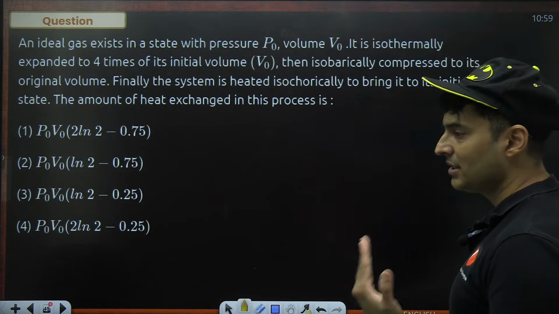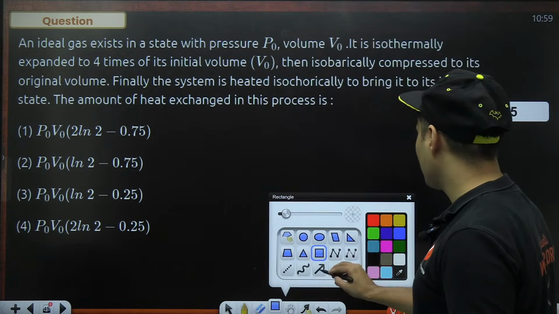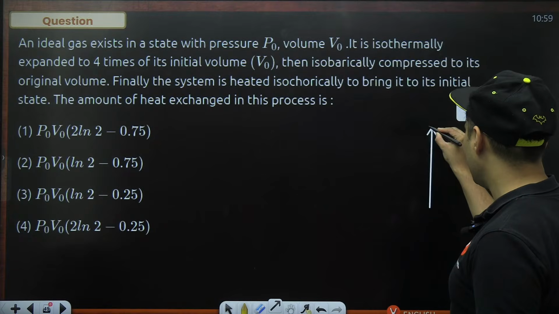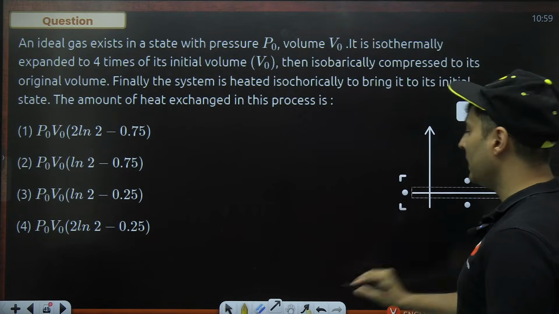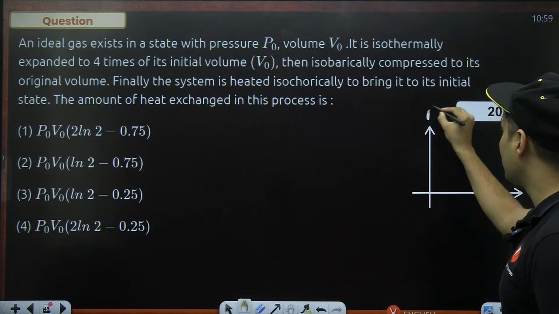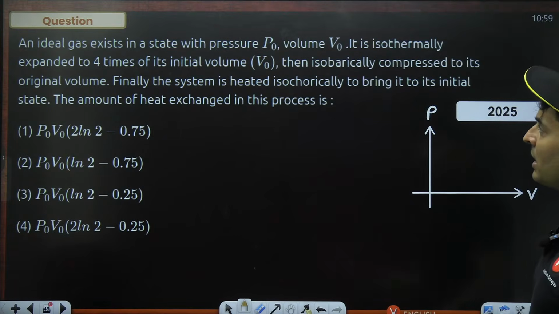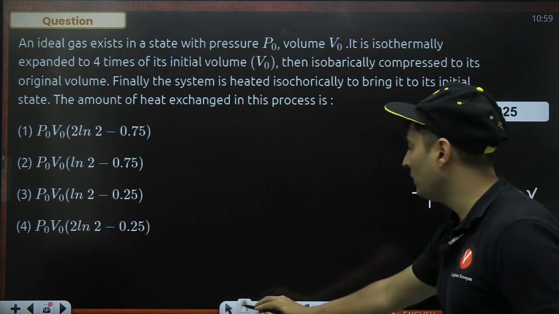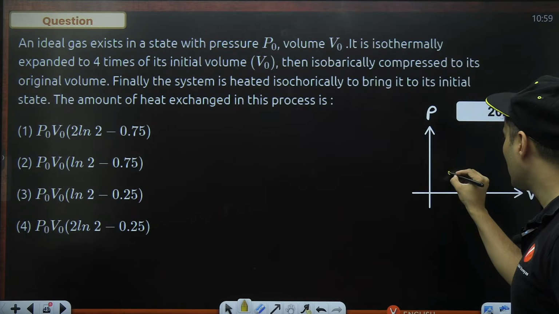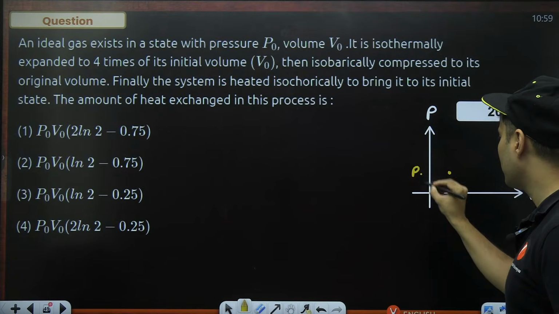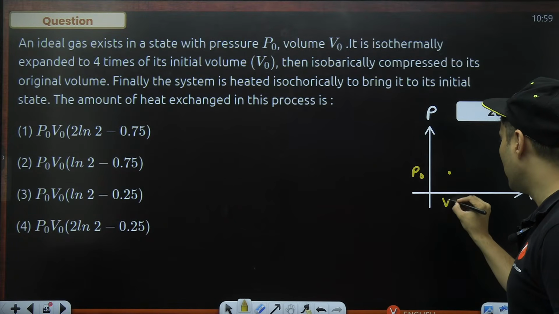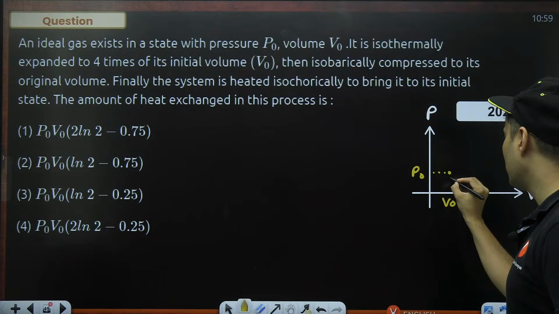The amount of heat exchange in this process is. In such questions, it is better to draw the diagram of what is exactly happening so that you get a good idea of the processes. So this is pressure, this is volume. Let's call this P naught and this V naught.